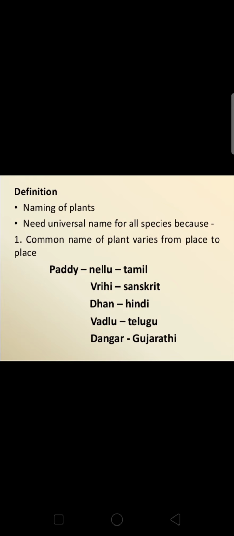We need a universal name for all species because the common names of plants vary from place to place. If you can see on your screen, paddy, everybody knows paddy is the name of a grain which is known in different places by different names. For example, in Tamil it is known as Nellu, in Sanskrit it is known as Vrihi, in Hindi it is known as Dhan, in Telugu, Vadlu, in Gujarati, Dangar.